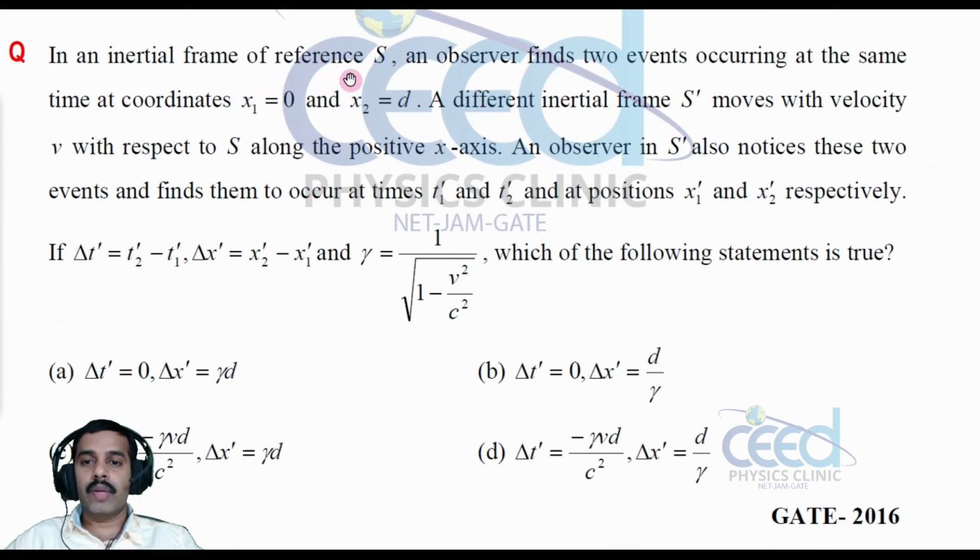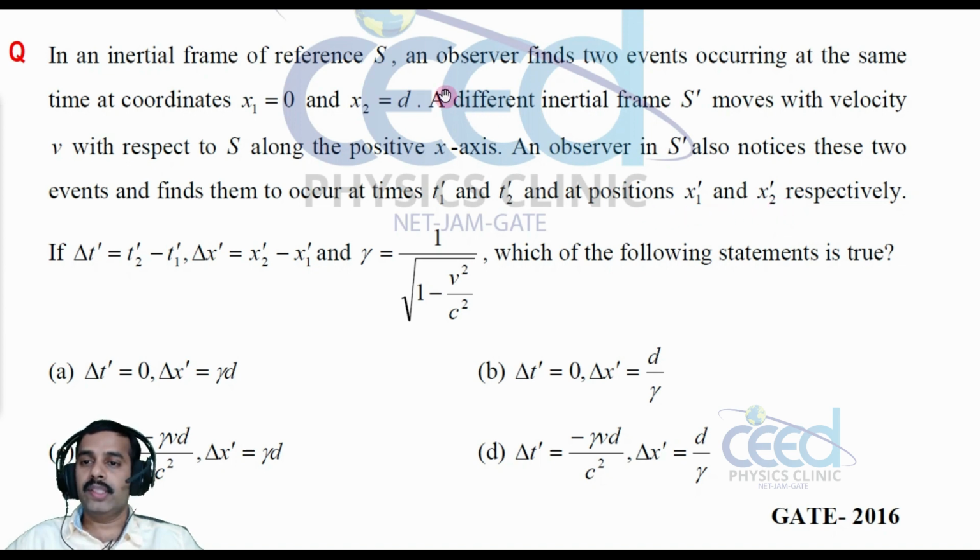In an inertial frame of reference S, an observer finds two events occurring at the same time at coordinates x1 equal to 0 and x2 equal to d. A different inertial frame S dash is moving with a velocity v with respect to S along the positive x-axis. An observer in S dash notices that the two events occur at times t1 dash and t2 dash and positions x1 dash and x2 dash respectively.